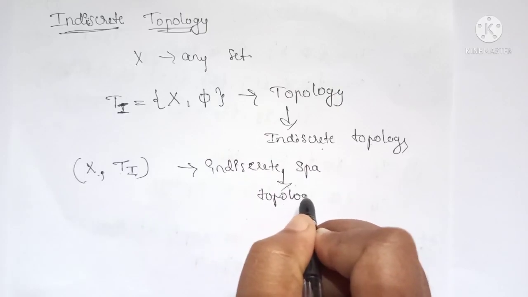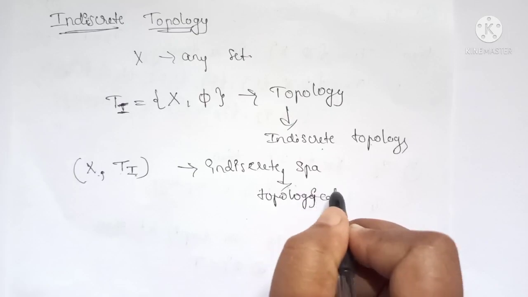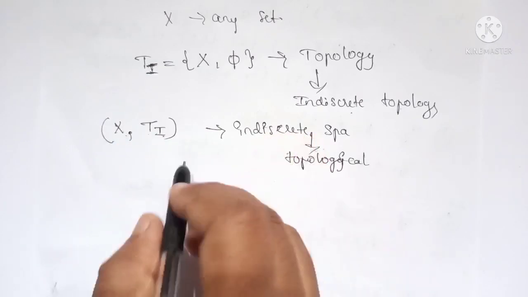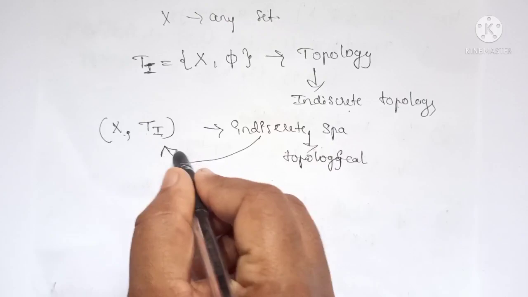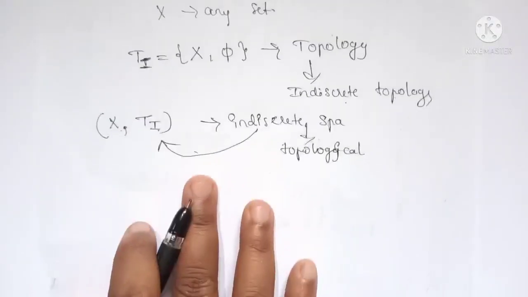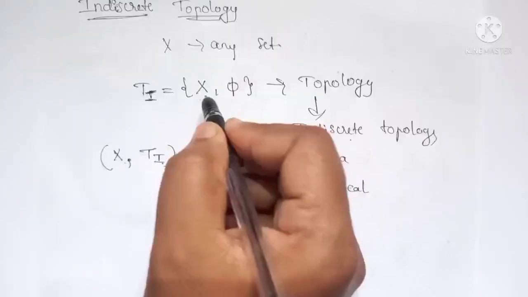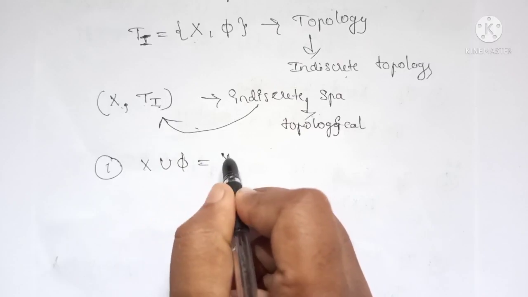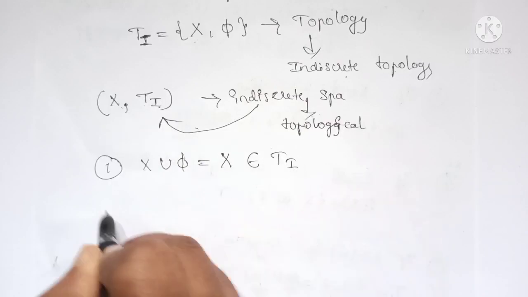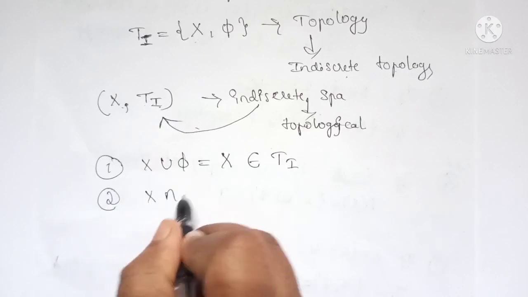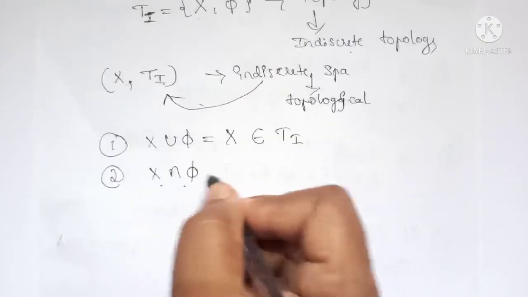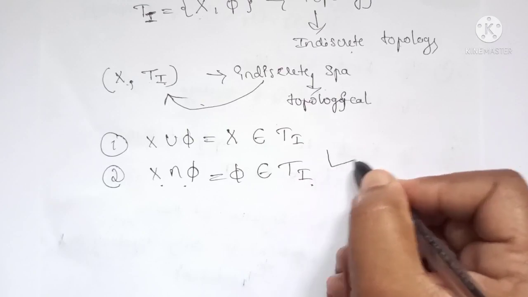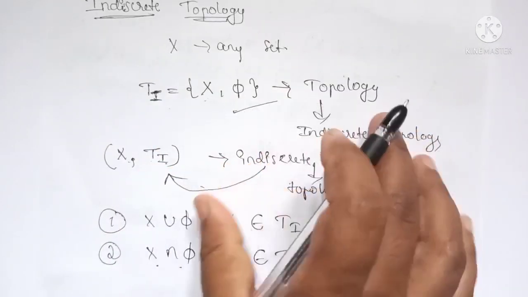We know what a topological space is: it is the set X together with the topology. Indiscrete space means it is the set X with the indiscrete topology. Because, as I already explained, if you consider the union of X and phi, it gives the set X itself, which belongs to Ti, and their intersection, that is, the intersection of set X and the null set, is the null set, which also belongs to this Ti. Therefore we can say that Ti is always a topology on X.